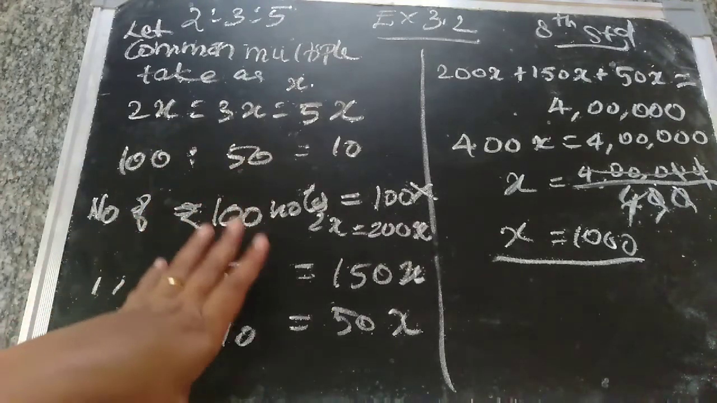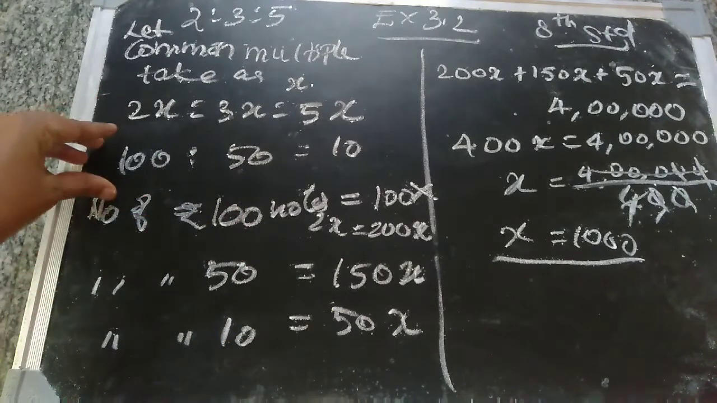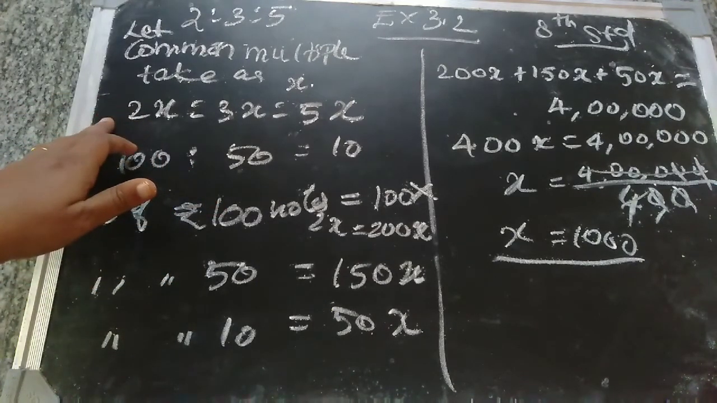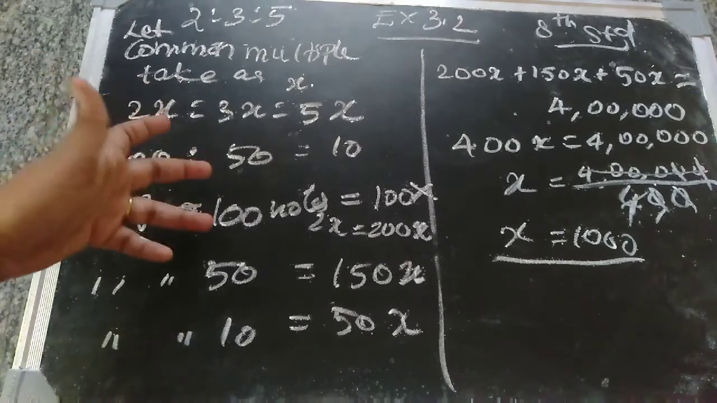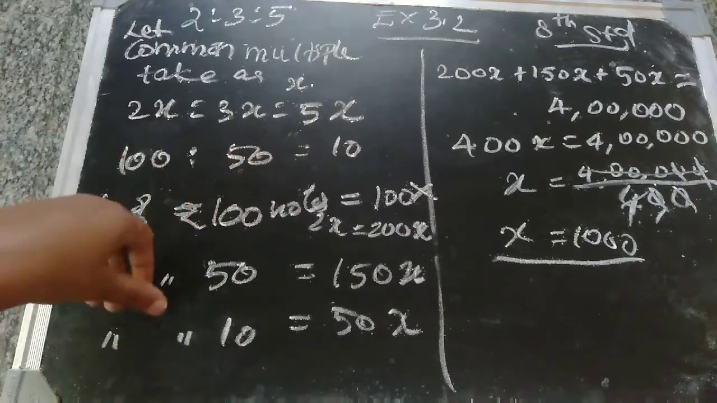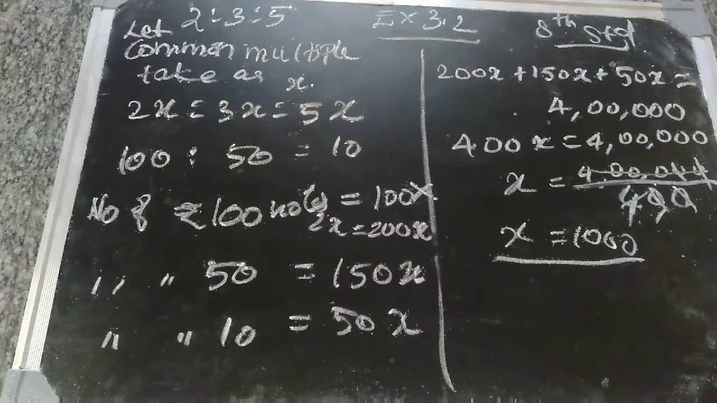Is it clear, children? So the number of rupees means this 100 rupee into 2x. So the number of rupees, how much does it come to? That is only the number of rupees. Finally, you got the answer.